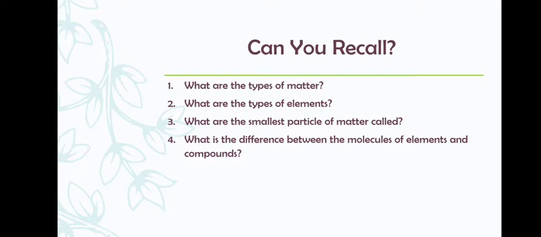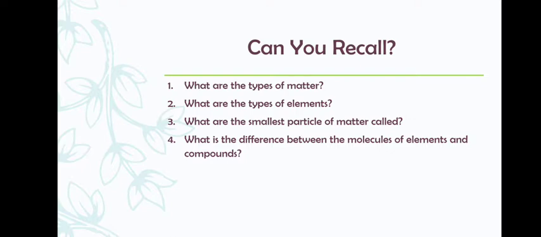Correct? What is the difference between the molecules of elements and compounds? Elements contain only one kind of atoms in the free state or combined state. Correct? Also, an element cannot be decomposed into simple substances by any chemical reaction or simple physical process. Example, copper, iron, oxygen. Whereas a compound is produced by a chemical reaction of two or more elements. So the constituents of a compound can be separated by a chemical process. For example, salt, water and sugar.